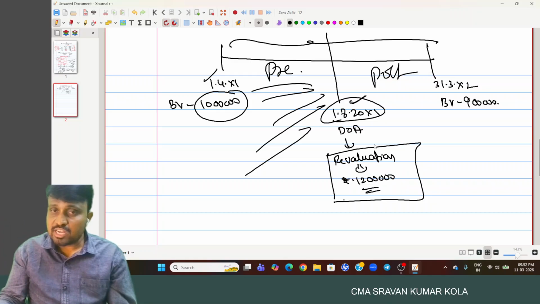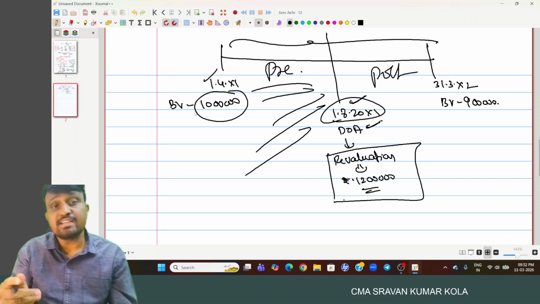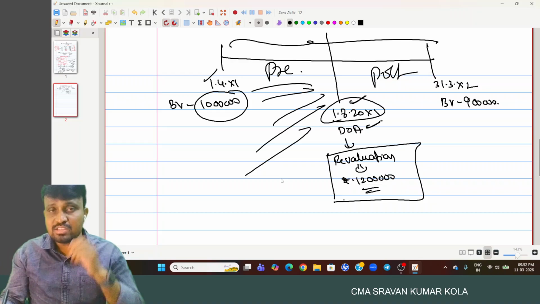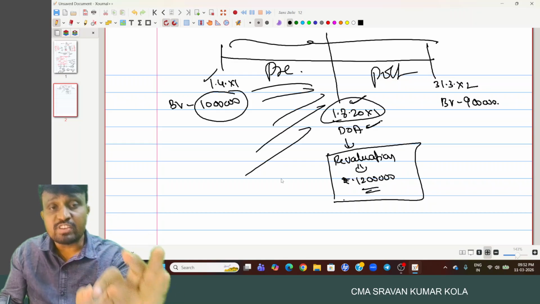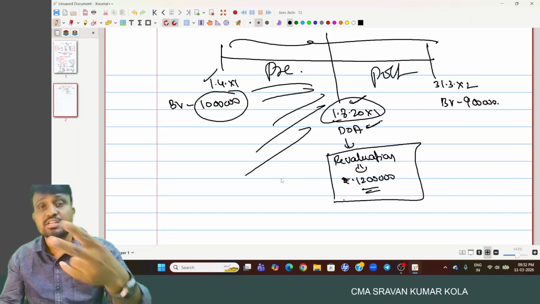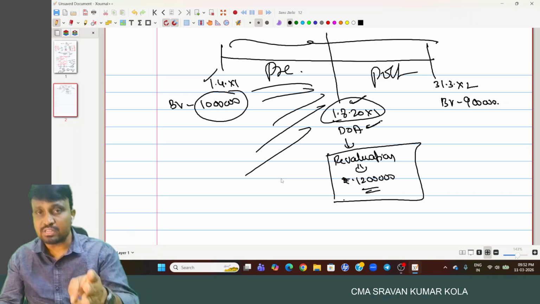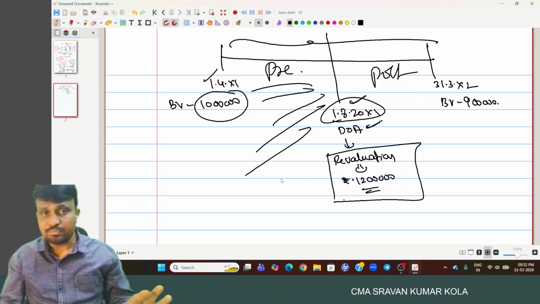But the problem is, the revalued amount is provided on the date of acquisition, while the book value is provided at the beginning of the year. As per AS 10, if any revaluation happens, first calculate the book value on the date of revaluation. Then compare it with the revalued figure and then consider the difference amount, either as revaluation surplus or transfer to profit and loss account.